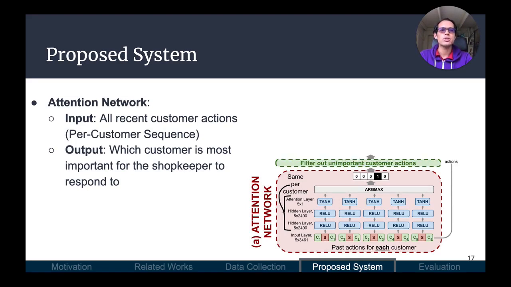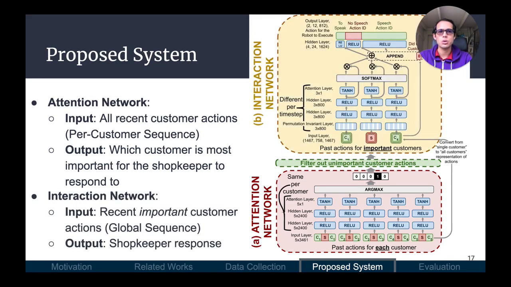This is then passed on to a filter. If the customer who acted just now is not the one the shopkeeper should be paying attention to, their action gets filtered out. On the other hand, if the customer who acted is the one that the shopkeeper should pay attention to, that action is passed on to the interaction network as part of a global sequence that consists of only important actions. The interaction network then outputs how the shopkeeper should respond.